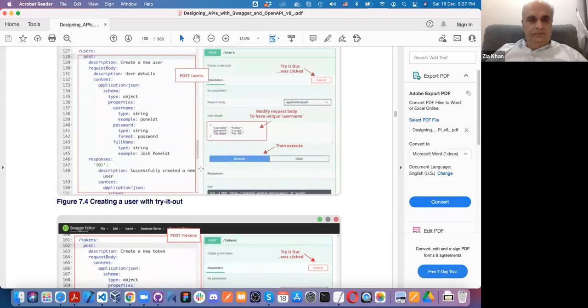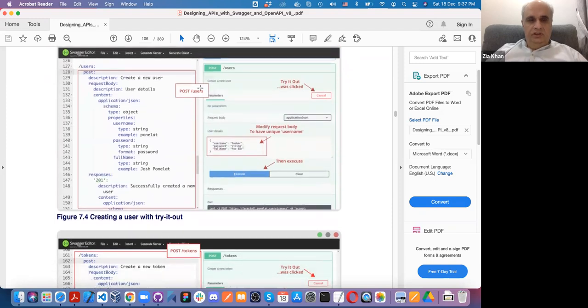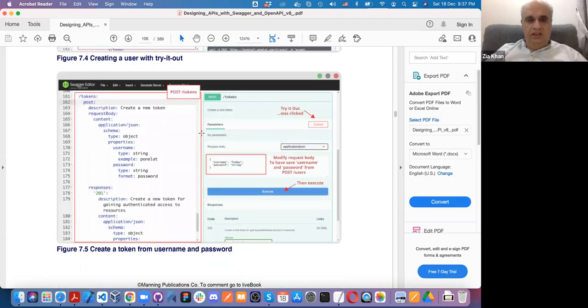Now look at this thing. This is basically the Swagger editor, and it is showing how to do these two requests. In order to include authentication in your application APIs, you provide an endpoint for creating a user and an endpoint for creating a token.